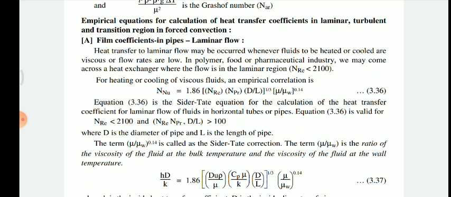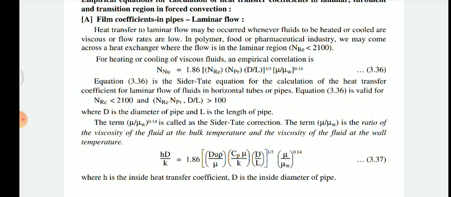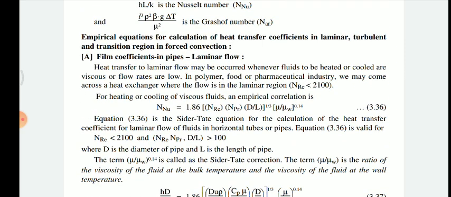For heating or cooling systems of viscous liquids, the empirical equation can be written in the form of the Nusselt number, which is a function of Reynolds number, Prandtl number and D by L. The equation is Nusselt number equals 1.86 times (Reynolds number times Prandtl number times D by L) raised to 1 by 3, times (mu by mu w) raised to 0.14. This equation is known as the Sieder-Tate equation.